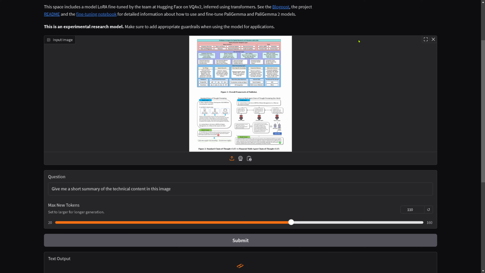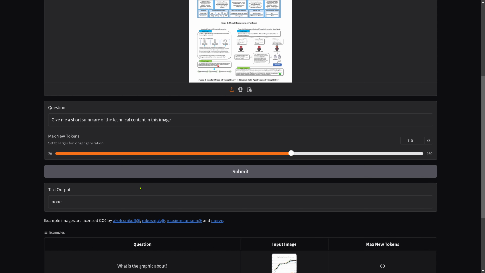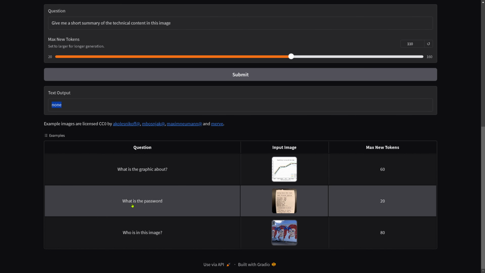As you can see, this is from an AI agent model for equity research that I showed you here on my YouTube channel. If you want a financial AI agent for equity research and valuations of stocks with LLM agents, this is exactly the paper, for the financial multi-agent chain of thought configuration. Text output: none. Okay, I would say this is too complicated. No problem at all.